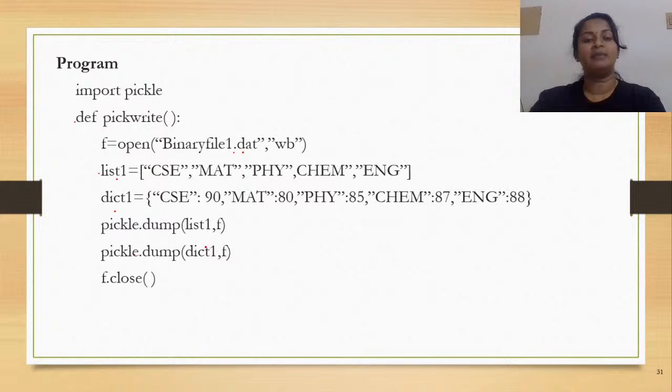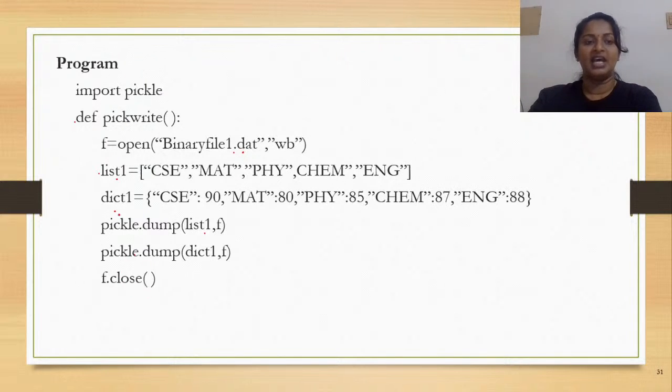So pickle.dump, and inside the dump method, you would pass the structure as well as the file object. So you have two things to be dumped. One is the list, followed by the next one, your dictionary. Now, once everything is written onto the file, you would close it.